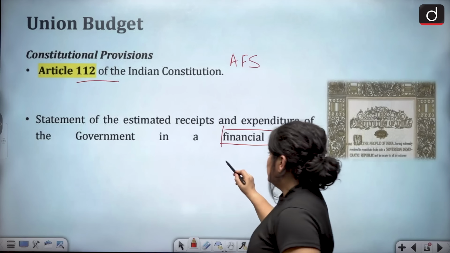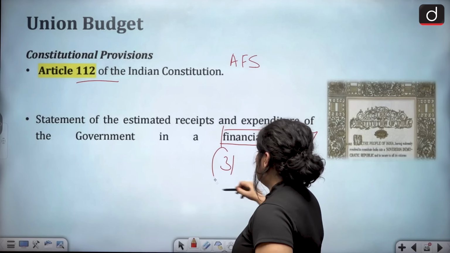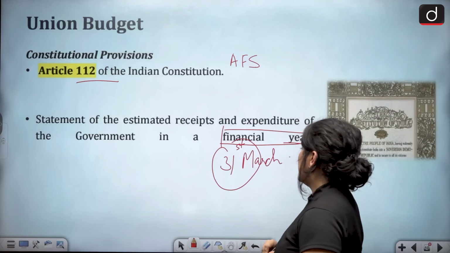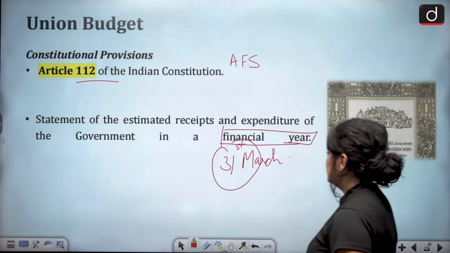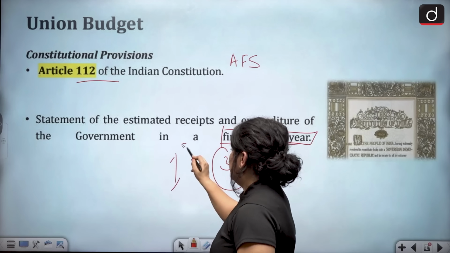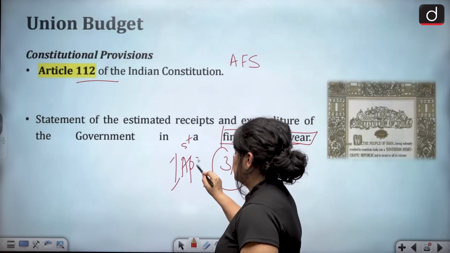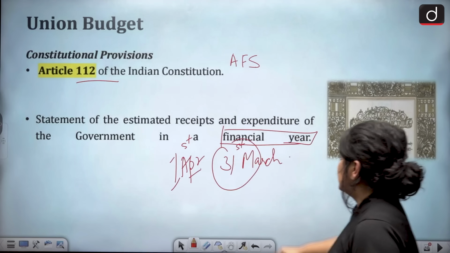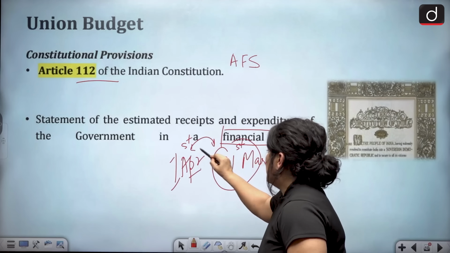And what is the year? Financial year. Of course, it ends at 31st March and it begins from the 1st of April, the year the budget is presented for that year. All right. So it lasts till 1 year.